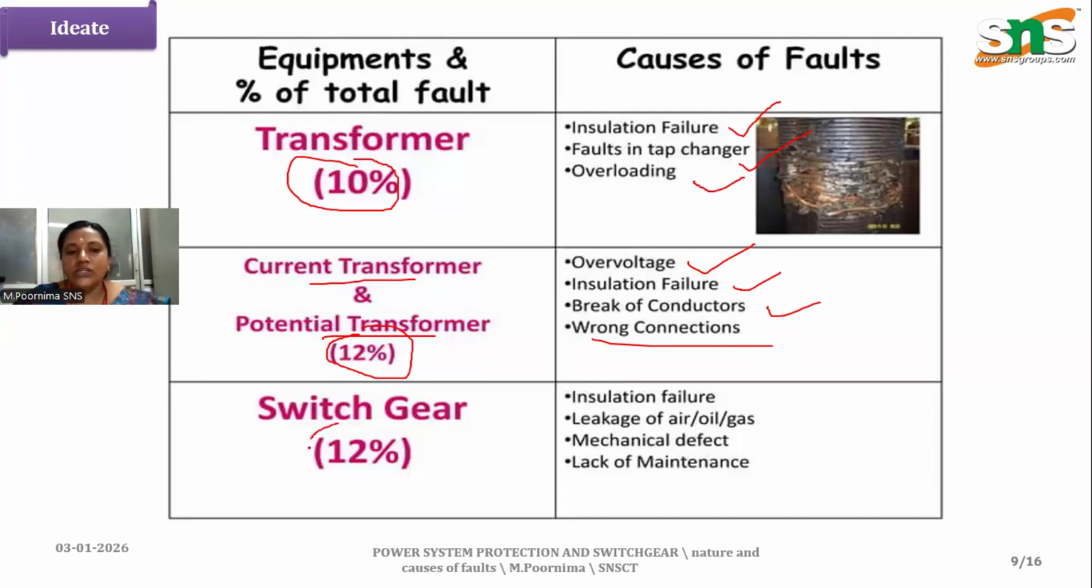And finally, switchgear accounts for 12%, from insulation failures, leakage of oil and gases, mechanical defects, and lack of maintenance. The last thing is if the switchgear is not maintained properly, it may also cause faults. These are the major faults.